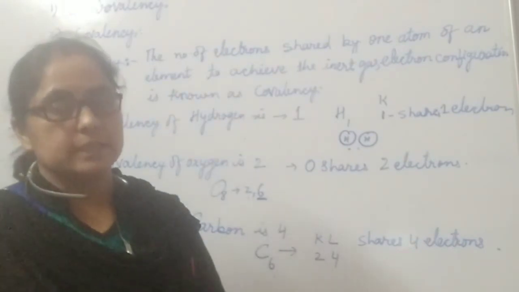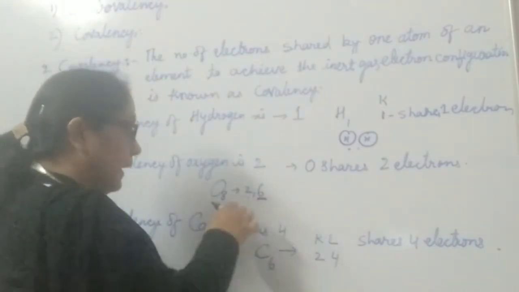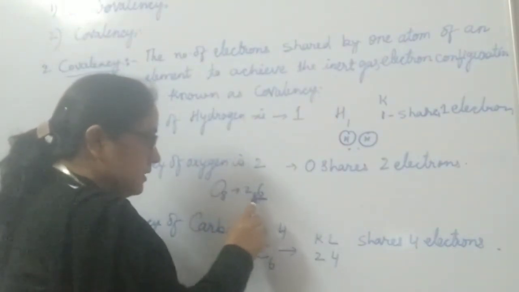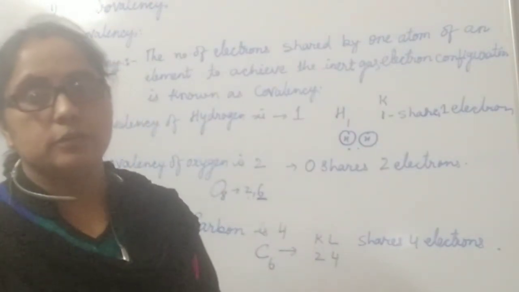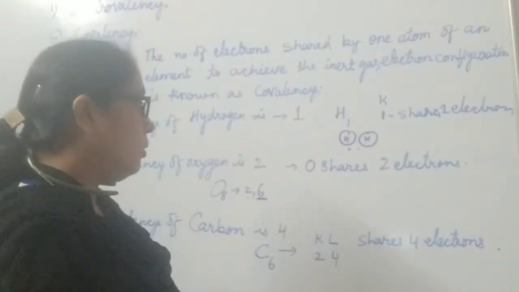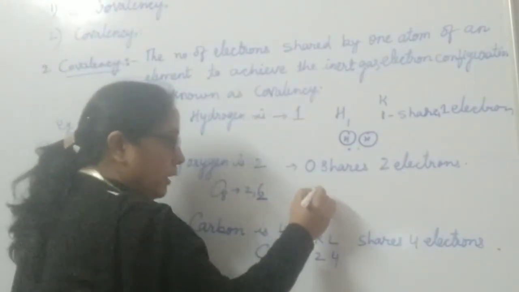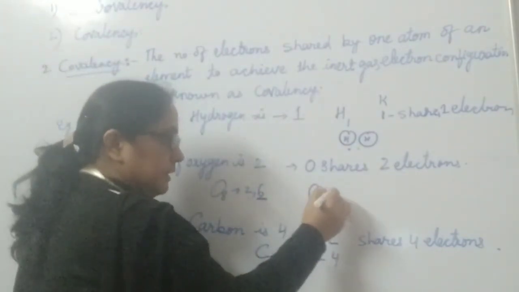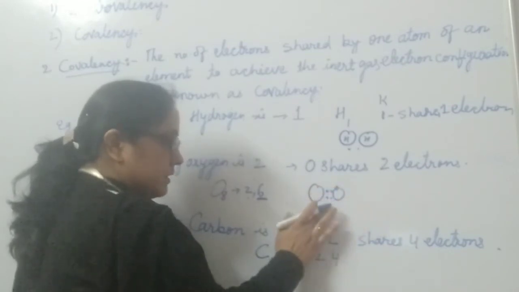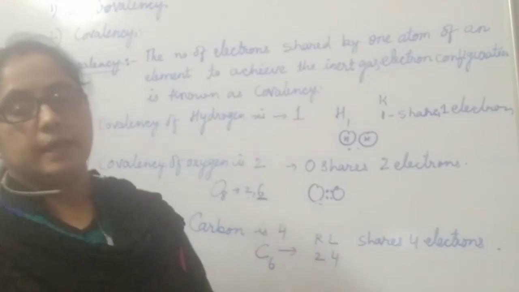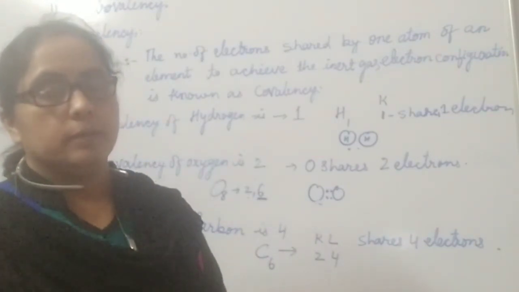In case of oxygen, the atomic number of oxygen is 8. Electronic configuration is 2, 6. 6 electrons are present and it needs 2 more electrons. So oxygen shares 2 electrons with others, and when it shares its 2 electrons, oxygen has covalency 2.